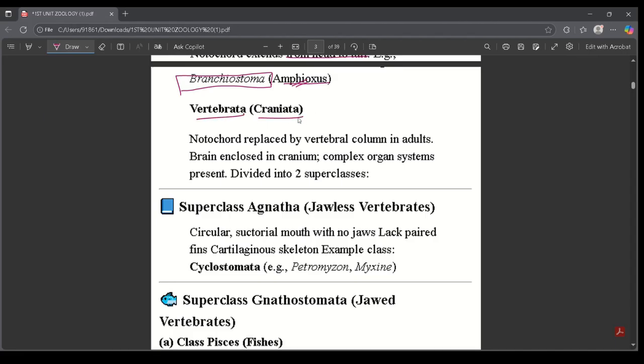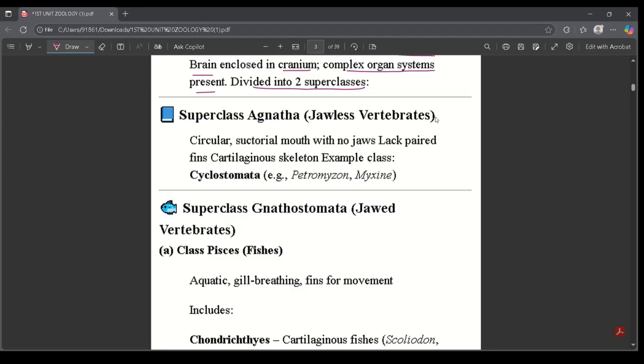Vertebrata, or Craniata. Notochord is replaced by the vertebral column in adults. Brain enclosed in cranium. Complex organ systems present. Divided into two superclasses. Now we'll discuss the two types of superclasses. Superclass Agnatha, jawless vertebrates. Circular suctorial mouth with no jaws, lack paired fins, cartilaginous skeleton. Example, class Cyclostomata, which is Petromyzon and Myxine.